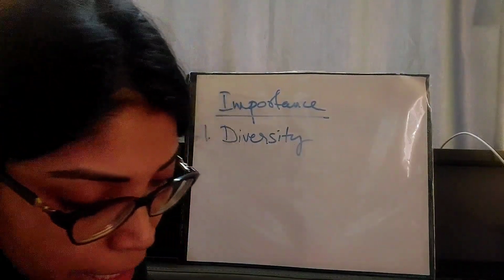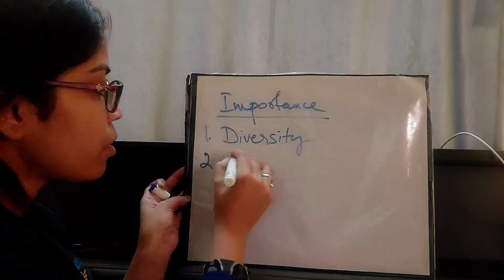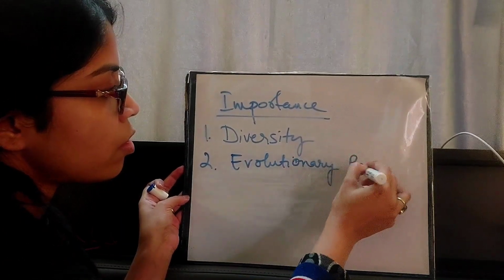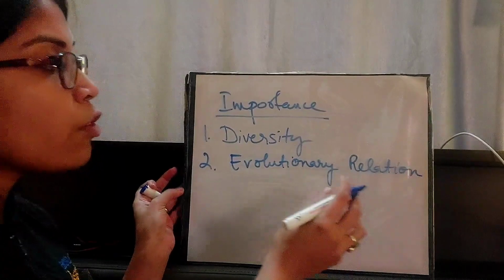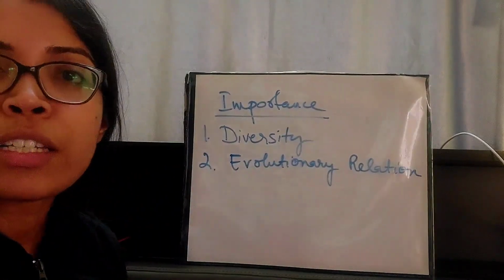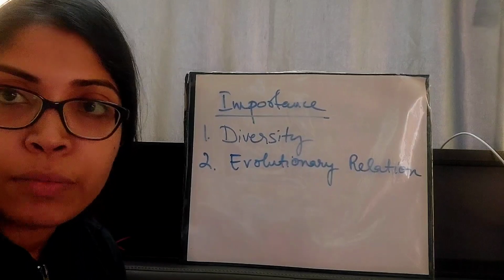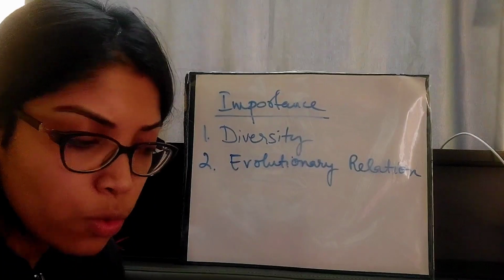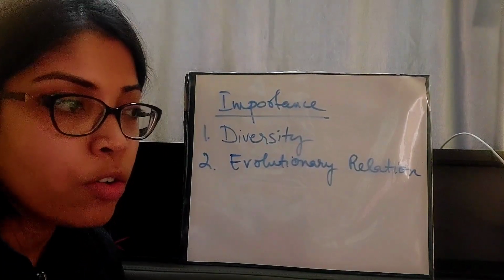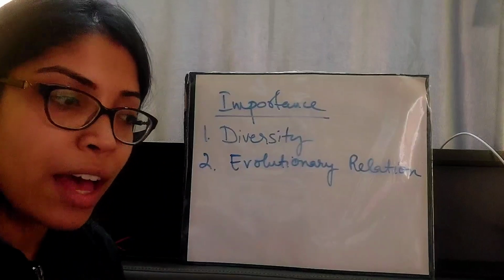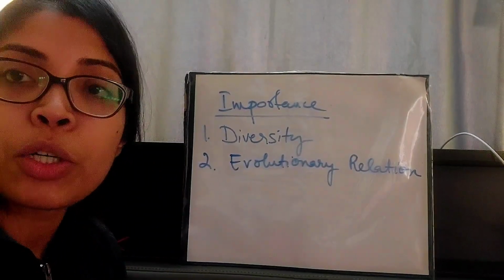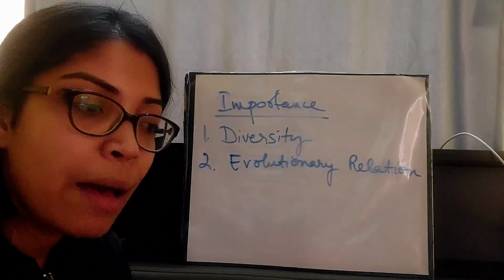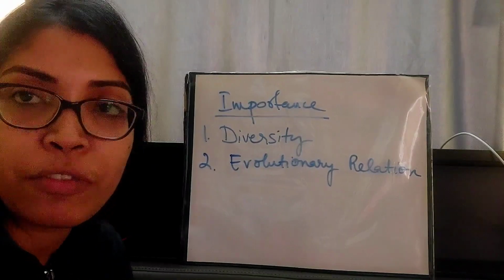Okay, the next topic is evolutionary relationship. All the organisms have evolved with the course of time, and throughout their evolution, they have been related to other organisms, which then evolved to form totally different organisms. So taxonomy gives us an idea about the evolutionary relationships of different organisms.